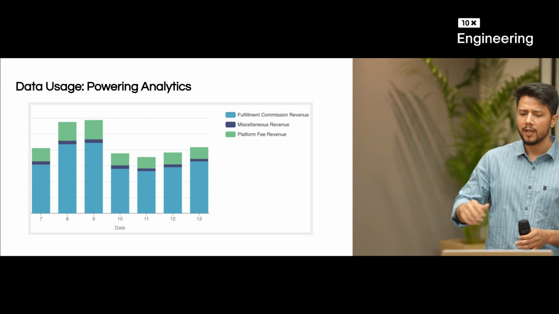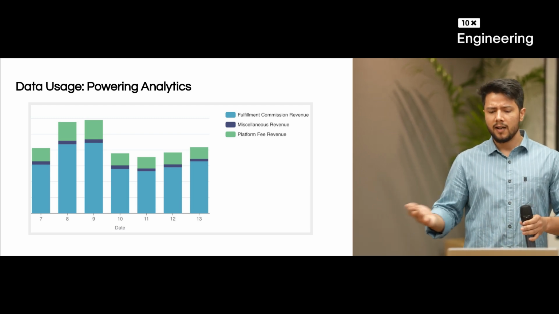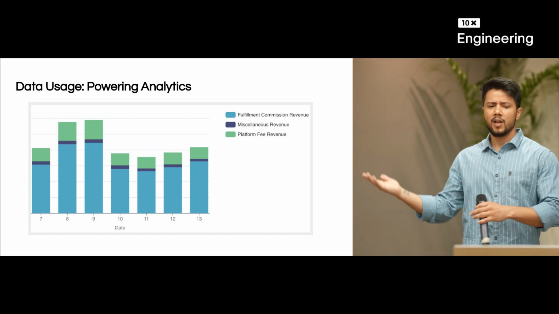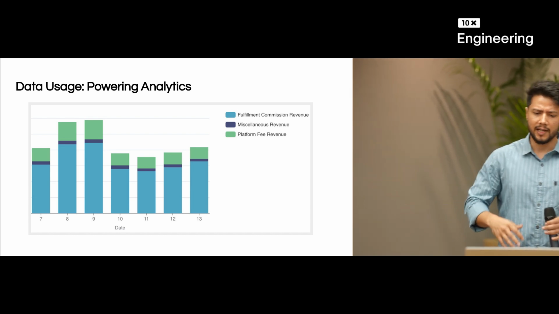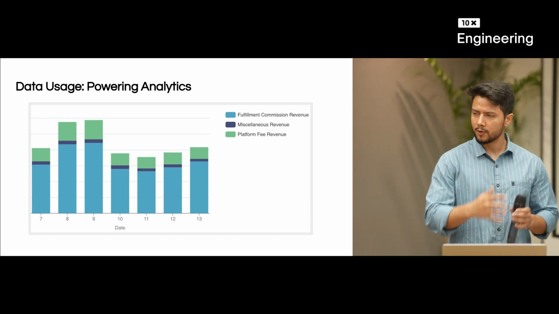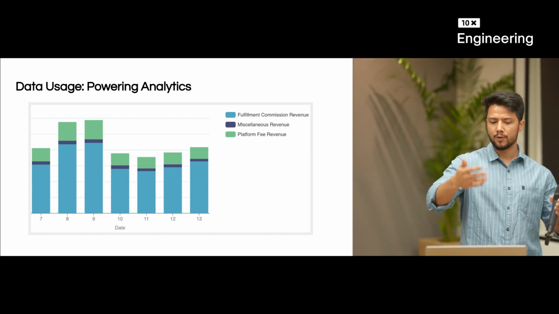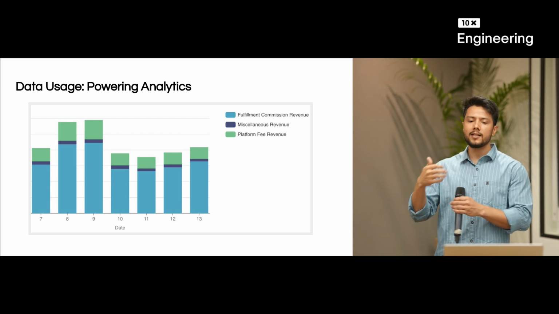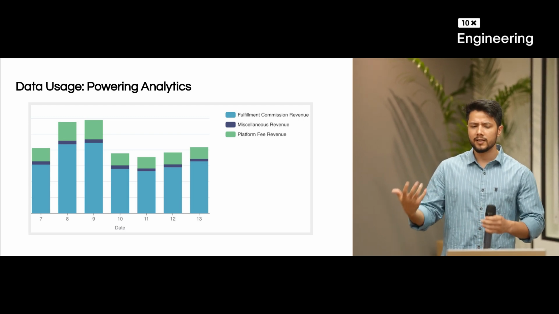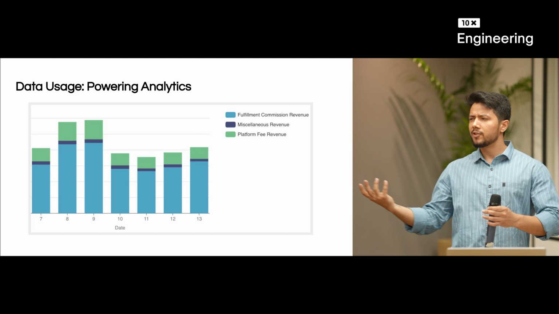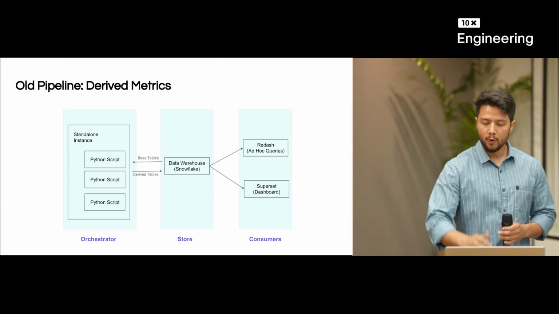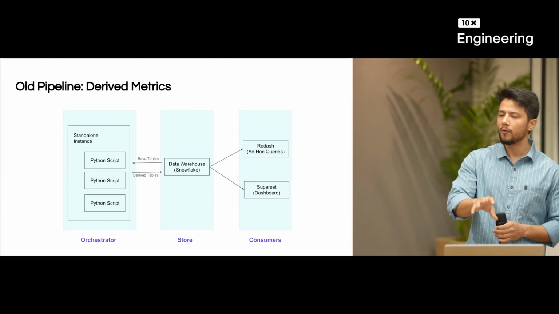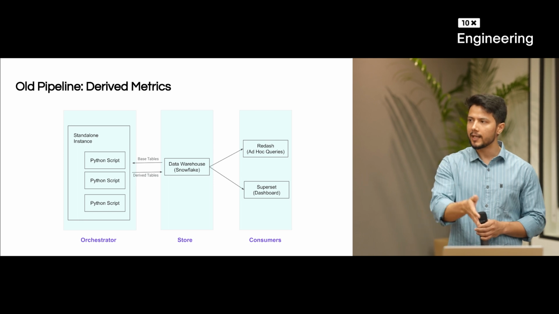So what we do here, we create derived tables, and that's a common way. That's how other places also people create tables. So ultimately we join all these tables and create the derived tables, which helps us serve this dashboard with seconds of latency. So before going further, let's understand how we are able to create these derived tables in the current platform.